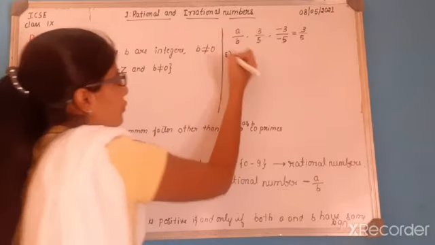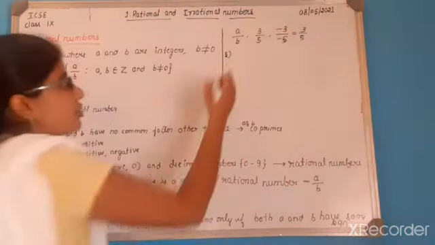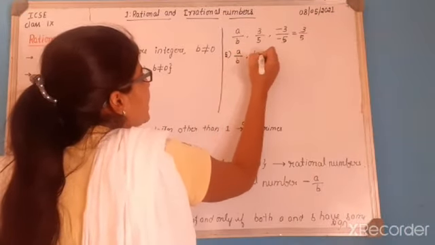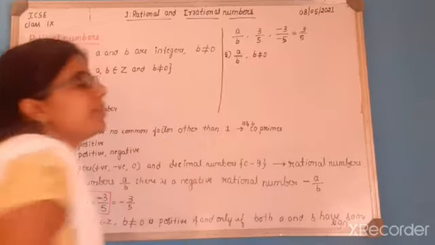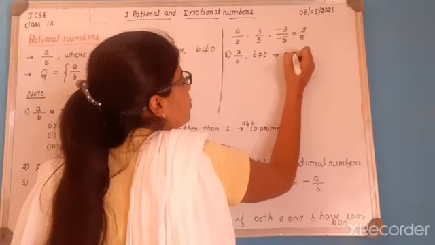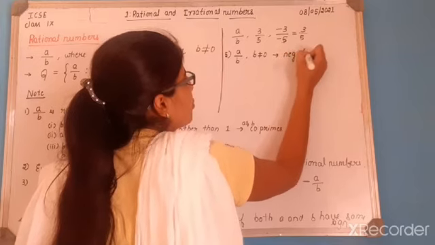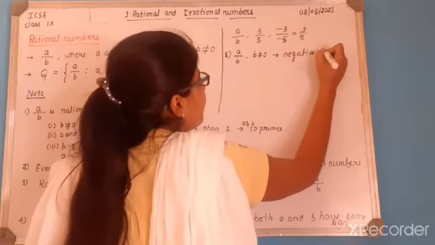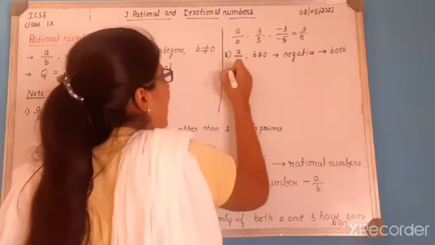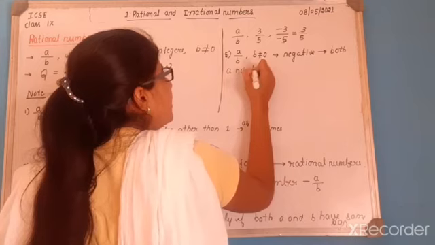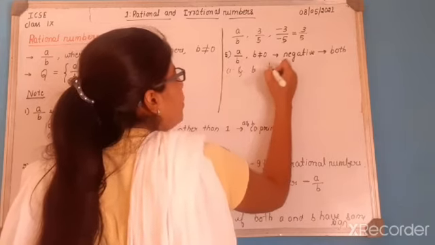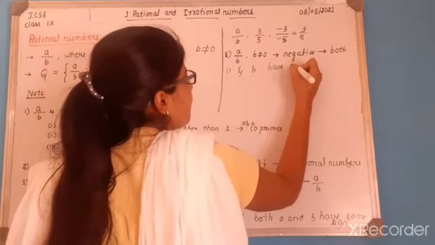And when you consider the fifth note, consider a rational number a by b where b is not equal to 0 and a and b are integers. It is said to be negative if and only if both a and b have opposite signs.